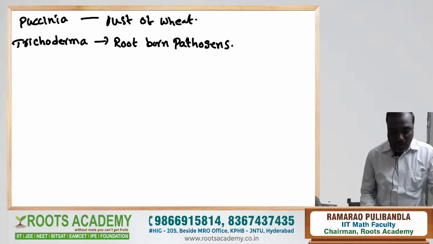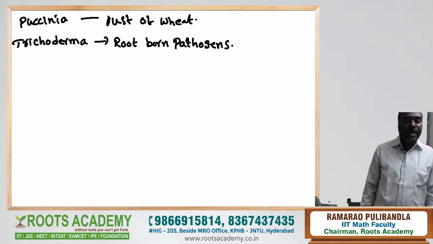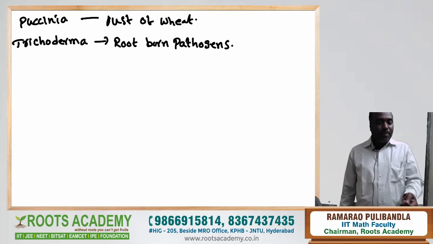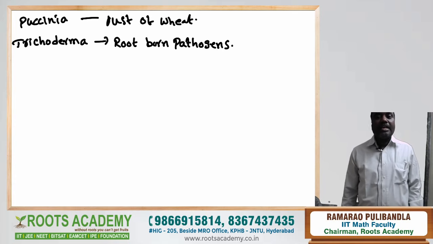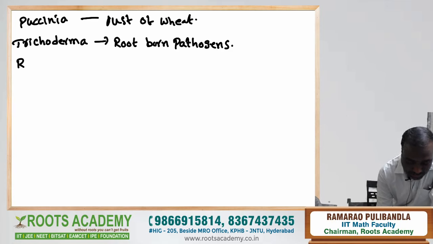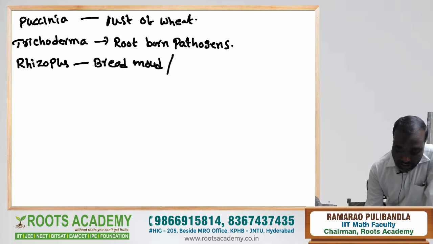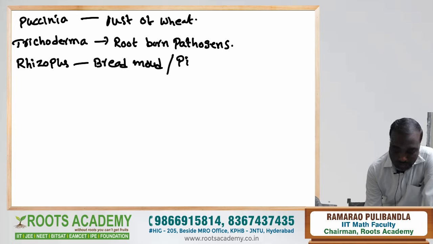Next, Rhizopus, which can cause contamination of bread, hence it is called bread mold. Here it appears as pin-like structures, that's why it is called pin mold.